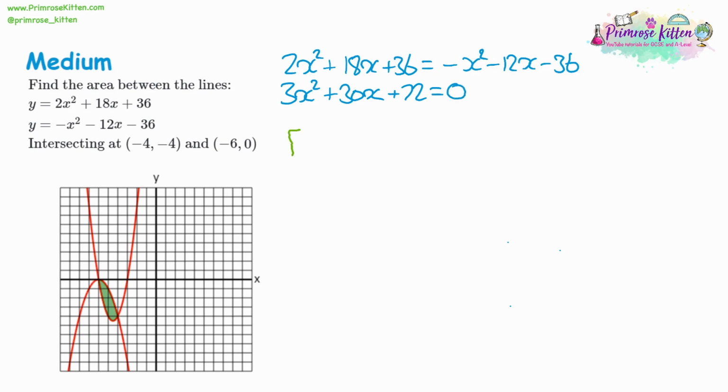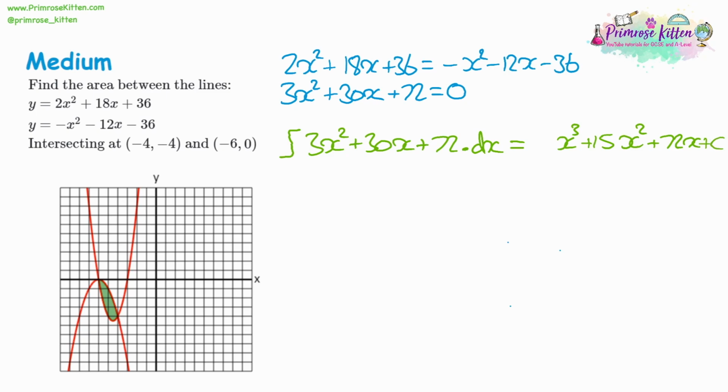So we need to integrate that, increase the powers. X squared becomes x cubed. And then we need to do 3 divided by 3, which will leave us just 1x cubed. Then we have a 30x, increase the power by 1 to x squared, and divide by 2. 30 divided by 2 is 15. Then the 72 becomes 72x, and we have the usual plus c. So now we have the expression we're going to substitute into.